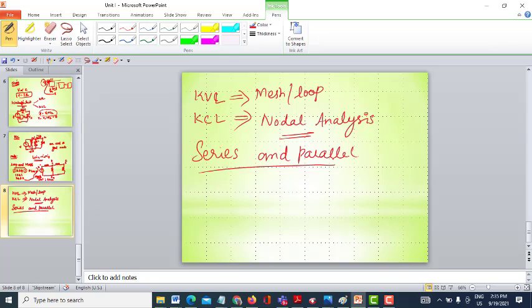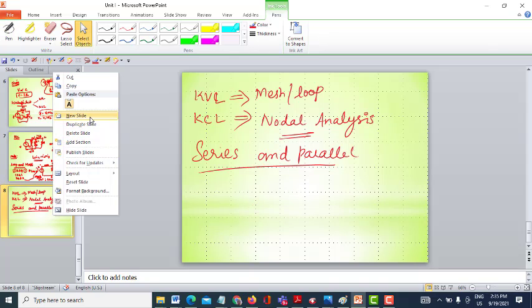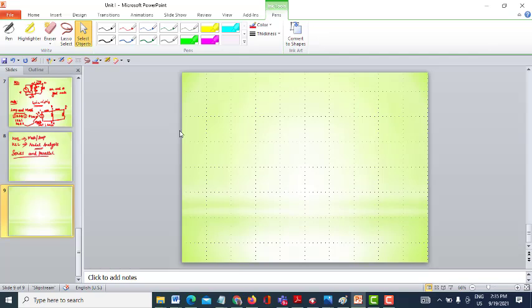Circuit element in the sense it may be R, L, C and the sources. The combination of RLC and the sources, in which way they are connected. If they are connected in series, let me assume those elements here. So you have a circuit element, you have resistance.